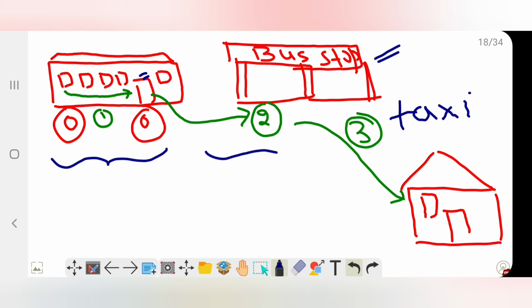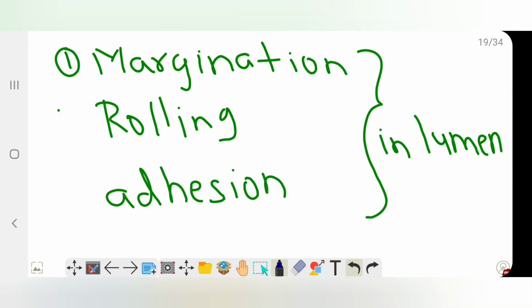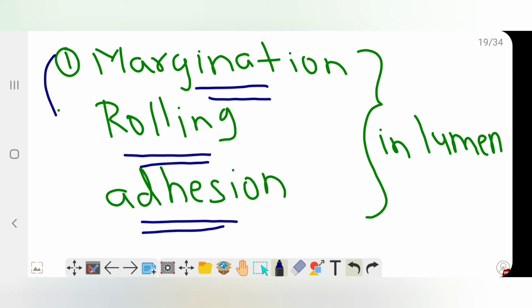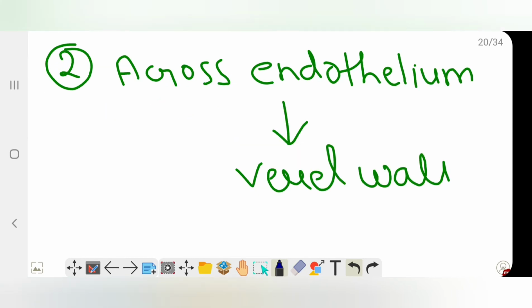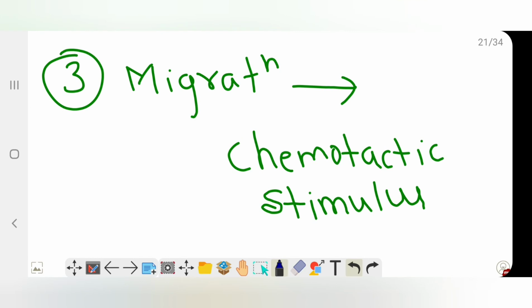This step to this step is the leukocyte going out of the blood vessel, into the extravascular space, to the site of injury. So first, in the lumen, like in the bus, there is margination, rolling, and adhesion. These three steps occur in the blood vessel. Then from the endothelium to the vessel wall, that is the second step. Then the movement through chemotactic stimuli. We'll see each in detail.